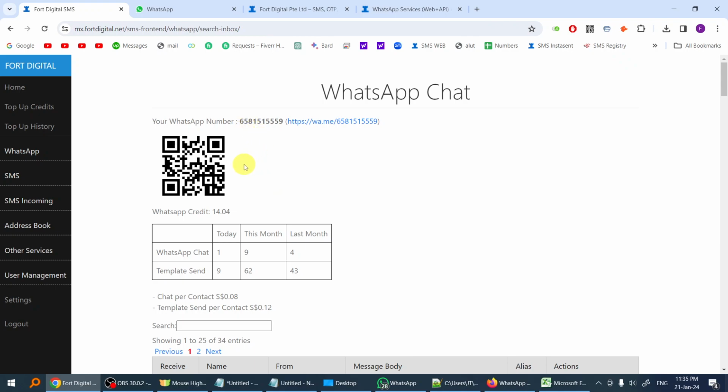For WhatsApp, we need to use a Meta or Facebook business account. You can use Fort Digital's account if you need to set up very urgently, or you can set up using your own Meta account. That's very important if you want to show your company name and so on. So let us know, and then we will help you.